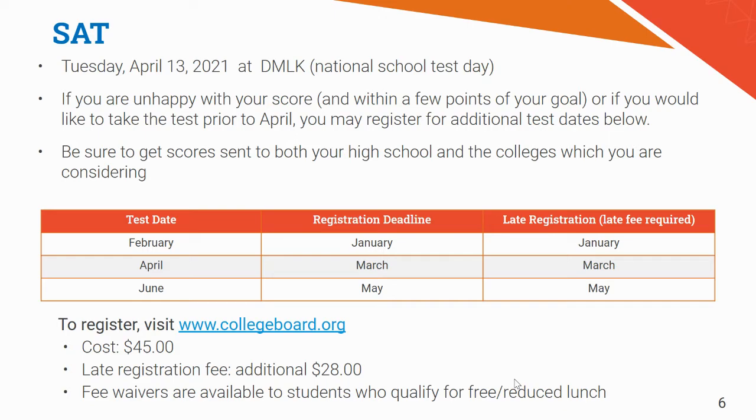And again, if you're unhappy with your score from the test in April, you can register for taking it again as many times as you want. Really, there's a limit of about 3 that seem to be useful. So I wouldn't take it too many more times. And there's test dates in February and right now in March and April, moving on through June. And then they usually resume in August or September. So there is some time in the summer where you cannot retake the SAT. Please be thinking about that now.